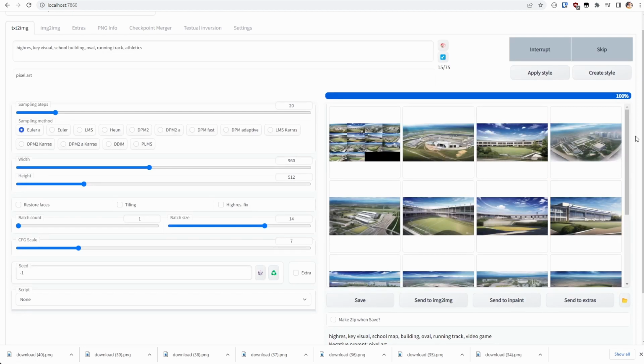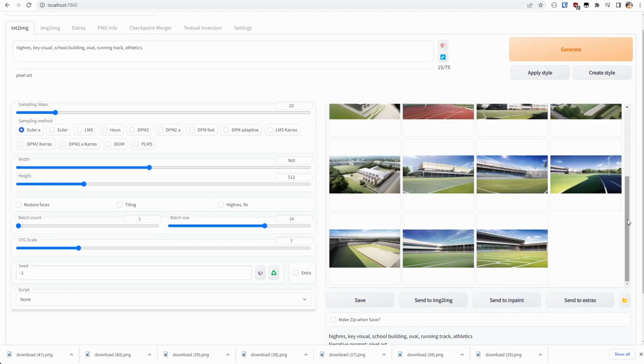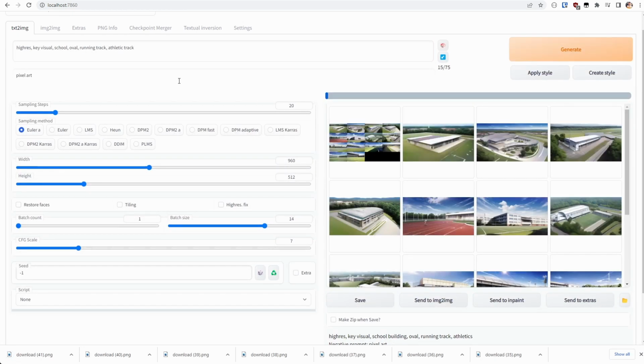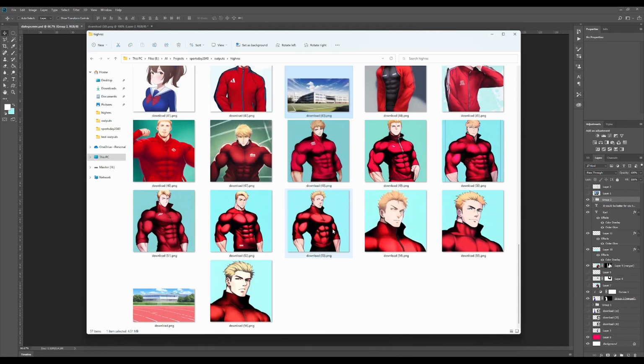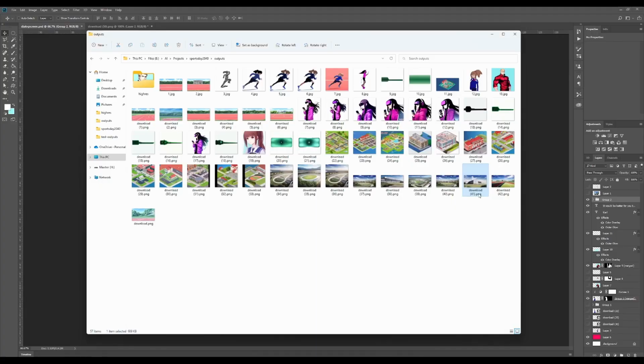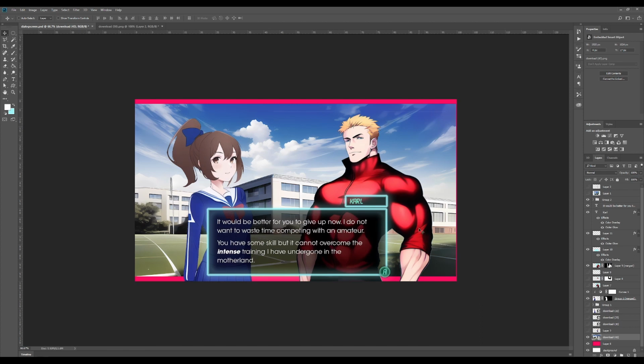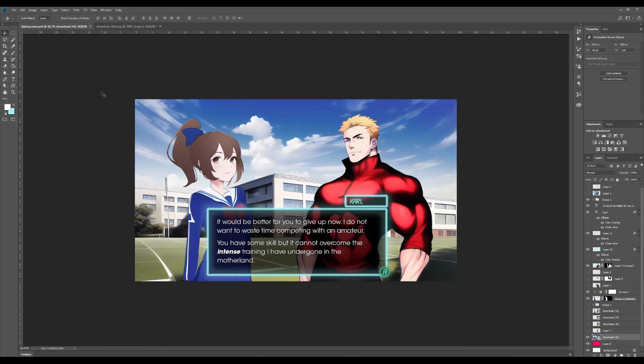So with the UI elements in place, now it's really just a matter of creating a backdrop. Once again, we want to add things like high res, key visual, and then some information about the kind of scene that we want. After that, once we've found a background image that works, we drop it into the scene. Had to play around with it a little bit, adding a blur, but I wasn't really that happy with it.